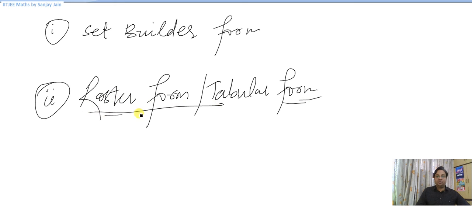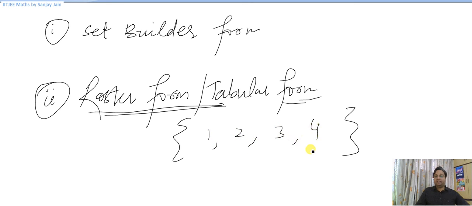So roster form is nothing but that we write these brackets and write the elements inside. For example, I have written these 4 elements inside these brackets, so that would mean this is the roster form of denoting a set. Set A has got these 4 elements, 1, 2, 3 and 4, right? So whatever is written inside this, or whatever you can see directly, is there inside this set.